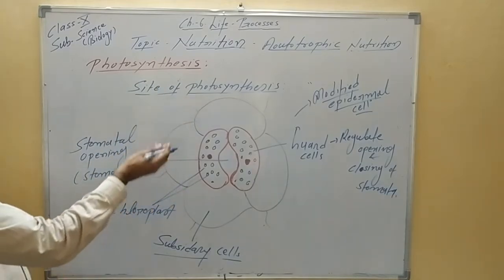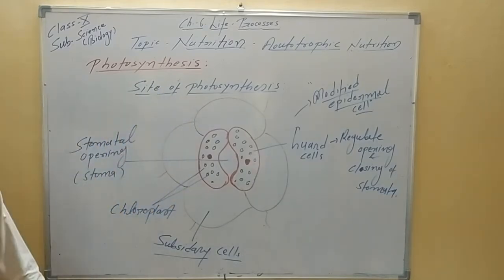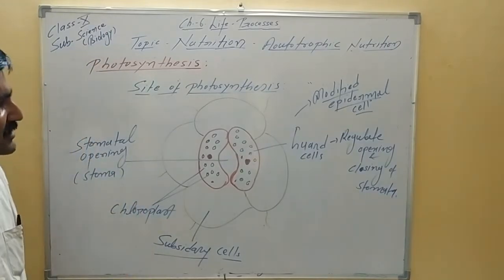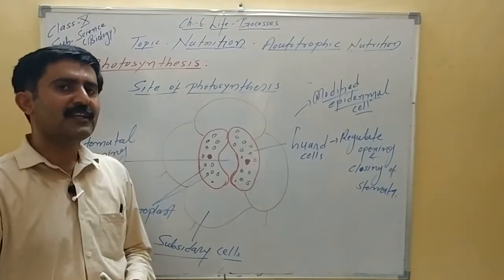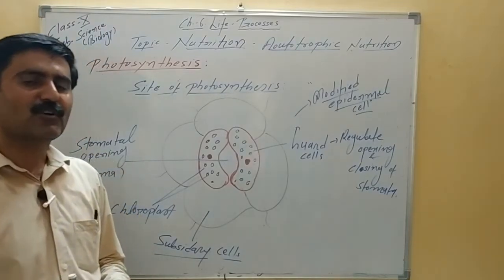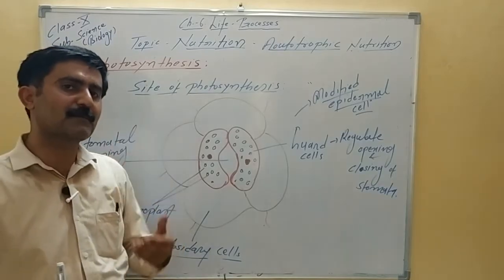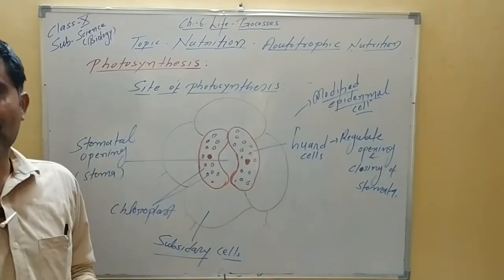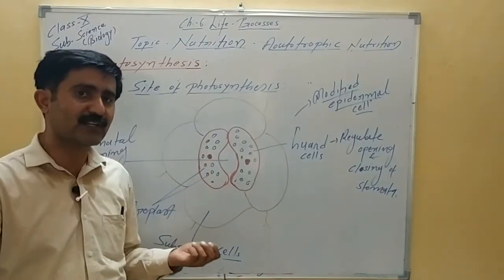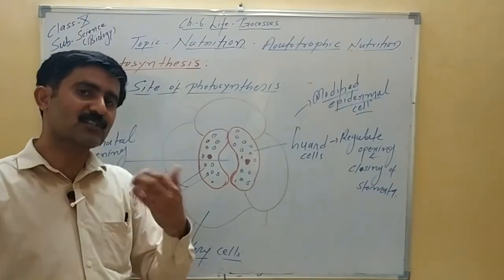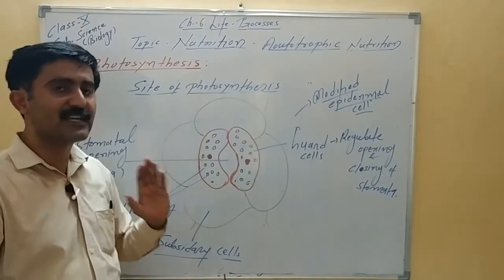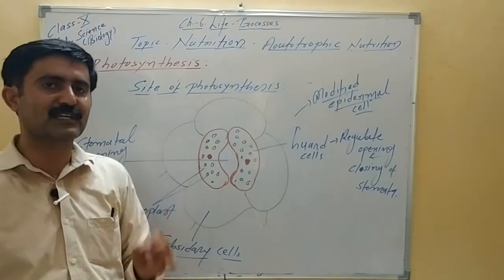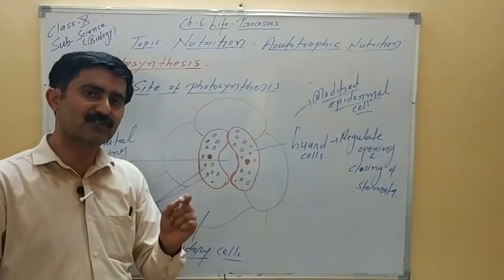So this is about the structure that helps the plant carry out exchange of gases, to take in the CO2 and to remove the oxygen. This is very important. But sometimes, at night, when there is no sunlight, the photochemical phase of photosynthesis stops. In that condition, the plant releases carbon dioxide also. When carbon dioxide is not used in photosynthesis and there is no photochemical reaction in which oxygen is generated, the plant releases carbon dioxide, particularly in the night.